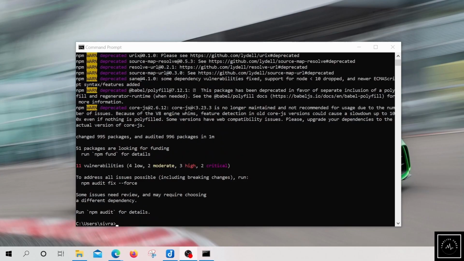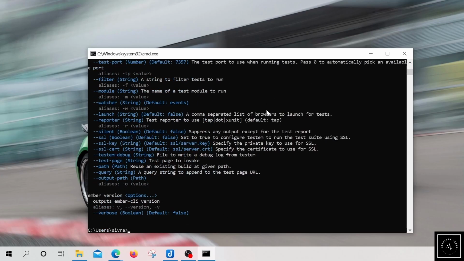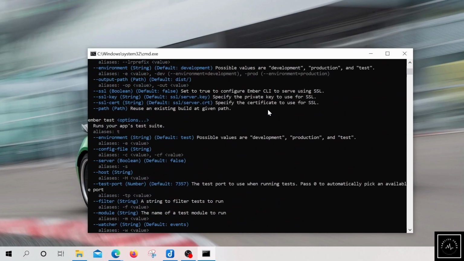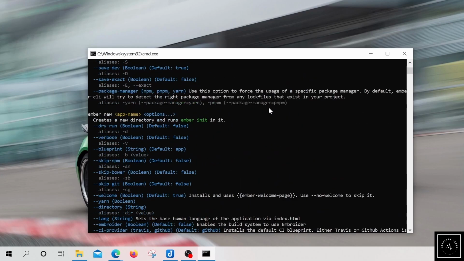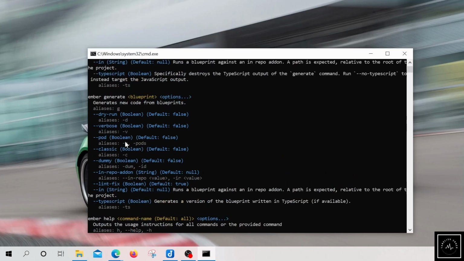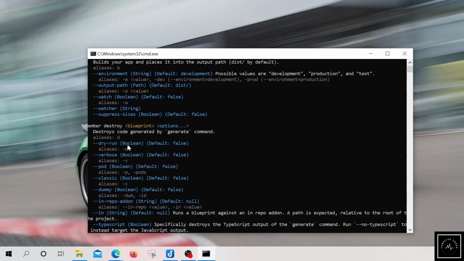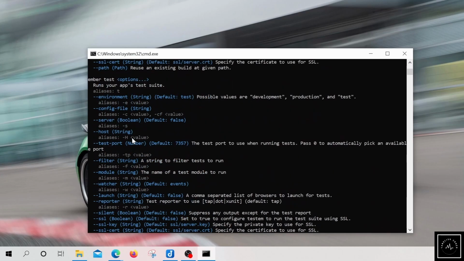We have just fast forwarded the installation. In order to verify the Ember CLI installation, let's just type ember and press enter. You should see a message similar to this. So our Ember CLI tool is properly installed and configured. Let us create a new project right now.